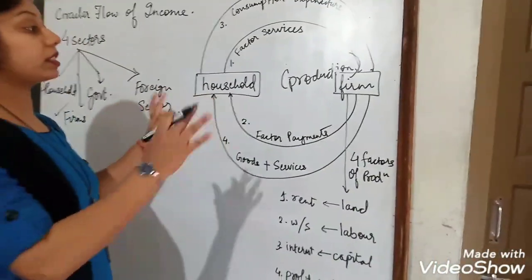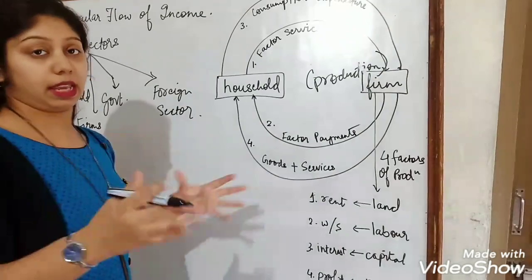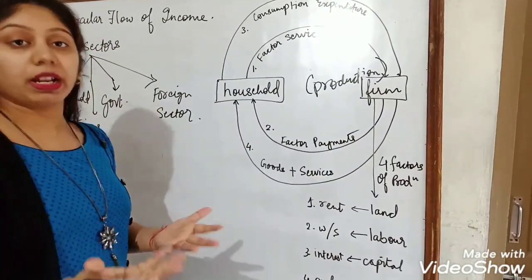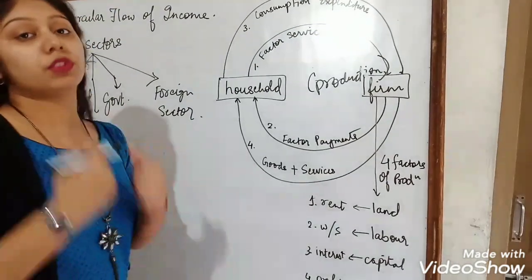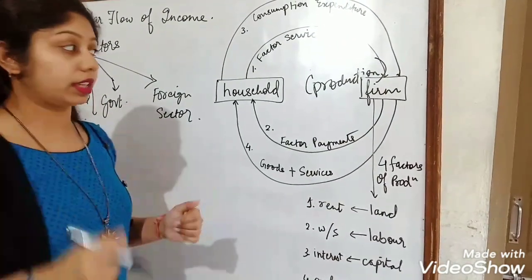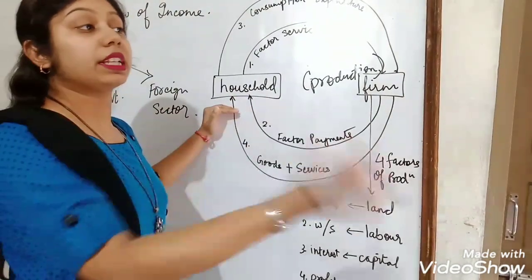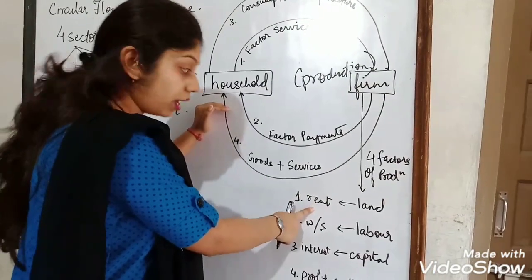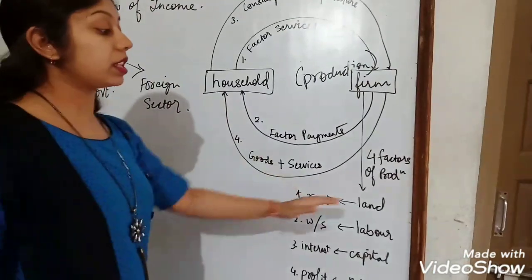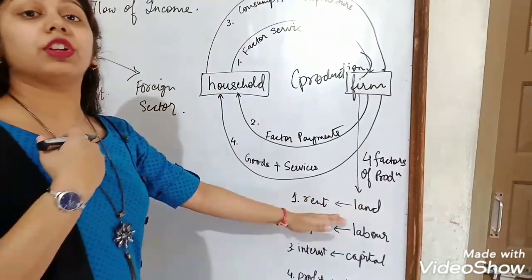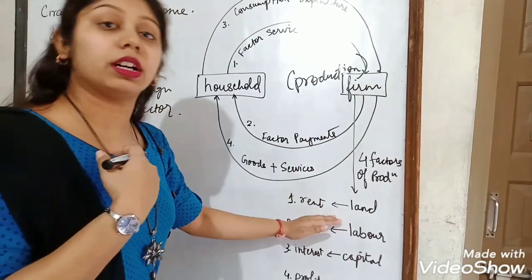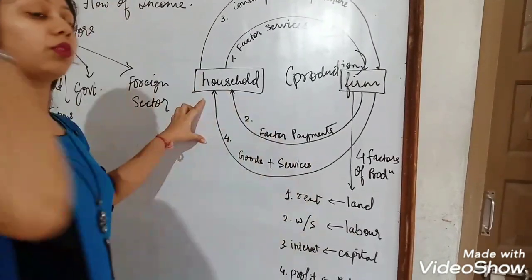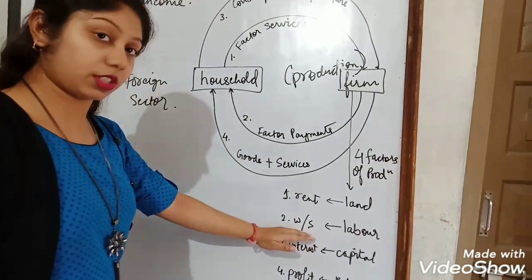Suppose there is a particular firm called A, and it has come to me to rent my land, saying, ma'am, please give your land so that we can produce things. So I will give my land, and in exchange for that land, what will I get? I will get rent. That means the firm will pay me rent in return for my land. Now secondly, in place of labor, what will the laborers get? They will get wages and salaries.